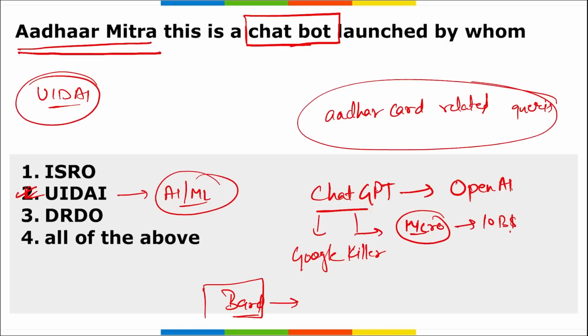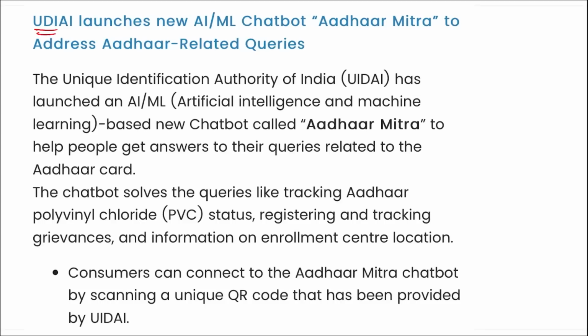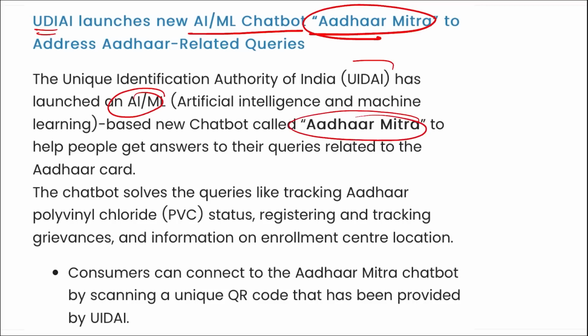All right. Next, UIDAI has launched a new AI chatbot, that is Aadhar Mitra, that will be working on artificial intelligence and machine learning. The name is Aadhar Mitra. It was launched by whom? It was launched by the Unique Identification Authority of India. Okay, tell me how many digits are there in Aadhar card? So a total of 12 digits are there in Aadhar card.